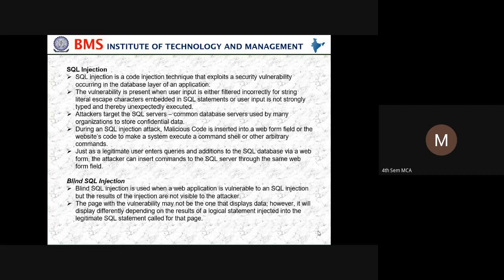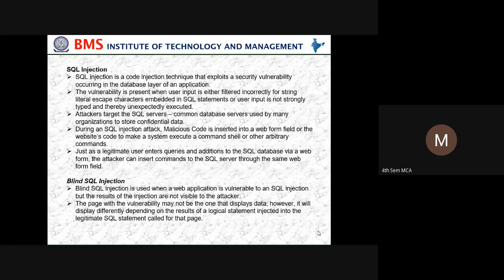SQL injection is a code injection technique that exploits a security vulnerability occurring in the database layer of an application. The vulnerability is present when user input is either filtered incorrectly for string literal escape characters embedded in SQL statements, or user input is not strongly typed and is thereby unexpectedly executed.